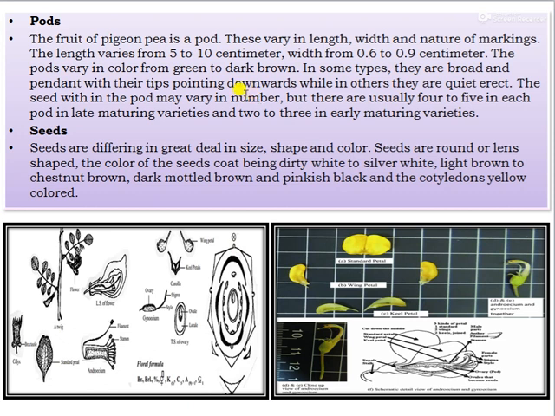And the seeds differ a great deal in size, shape, and color. Seeds are round or dense in shape, the color of the seed coat being dirty white or silver white, light brown to chestnut brown or dark mottled brown, and pinkish black, and the cotyledons are yellow in color. This is the floral parts of pigeon pea. There is ovary, then gynoecium, then stigma, style, corolla, calyx, then wings or petals of the pigeon pea.